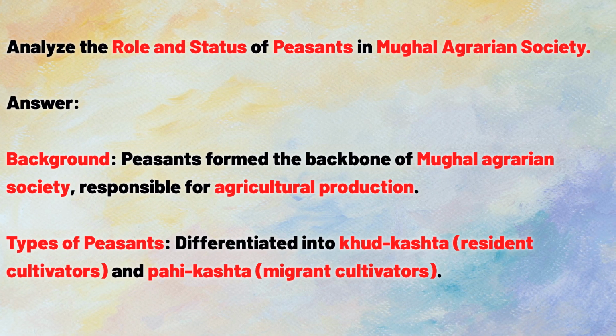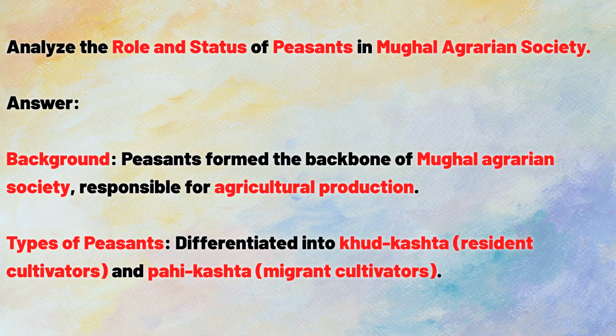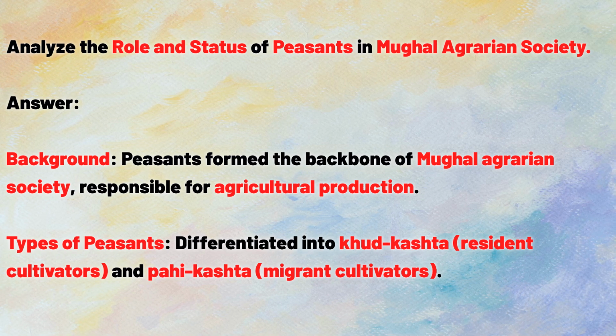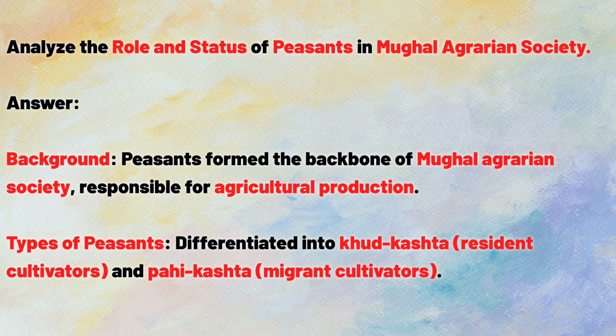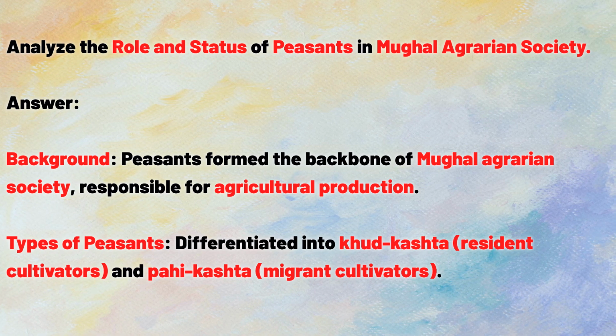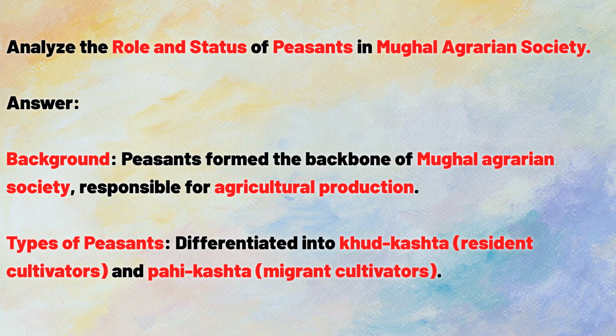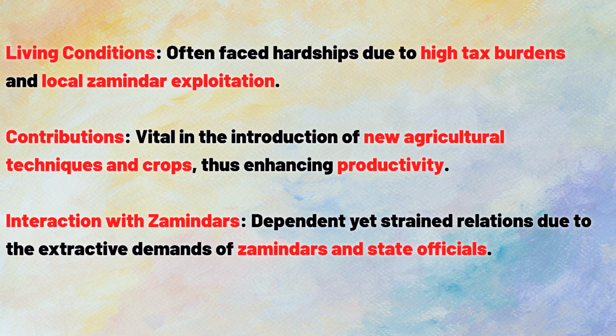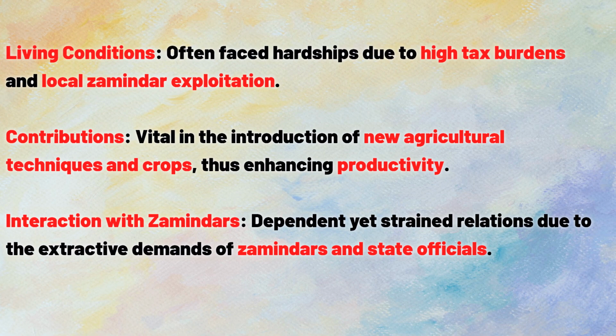Answer. Background. Peasants formed the backbone of Mughal agrarian society, responsible for agricultural production. Types of peasants, differentiated into Khud Kasta, resident cultivators, and Pahi Kasta, migrant cultivators. Living conditions, often faced hardships due to high tax burdens and local zamindar exploitation.